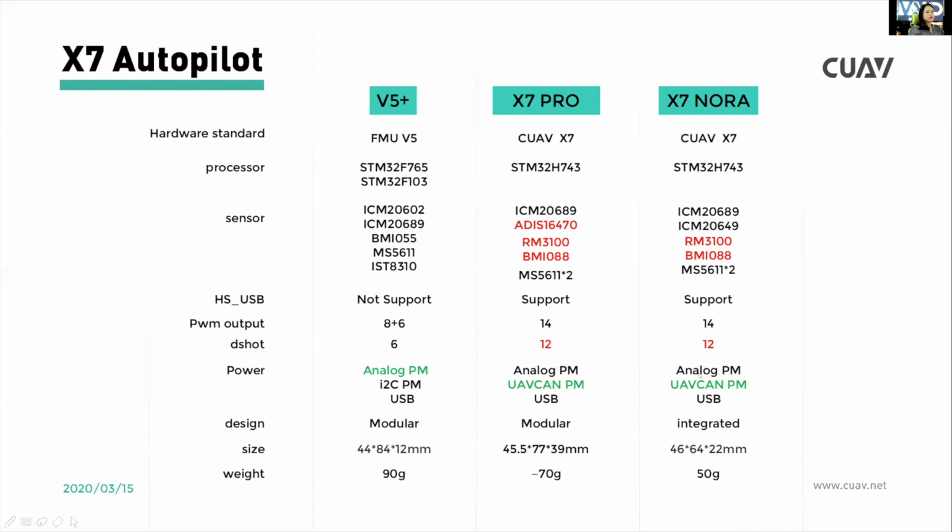We also keep the analog PM in the S7 Pro Autopilot. For the design, V5 Plus and S7 are the same, and NOLA is integrated. Also, the size of S7 is smaller than the V5 Plus, and the weight is much lighter. So you can see the difference here.